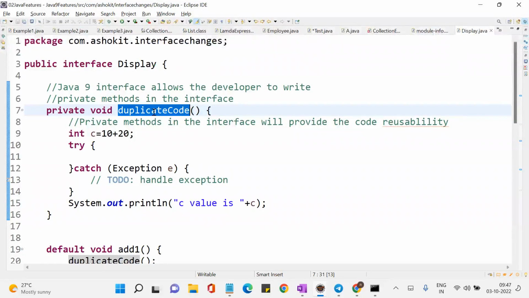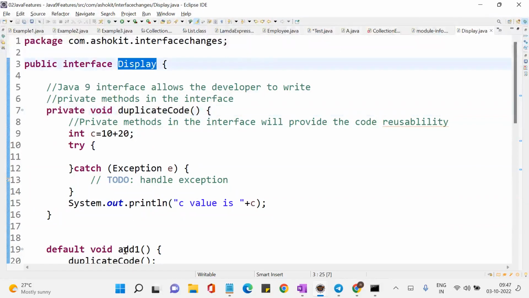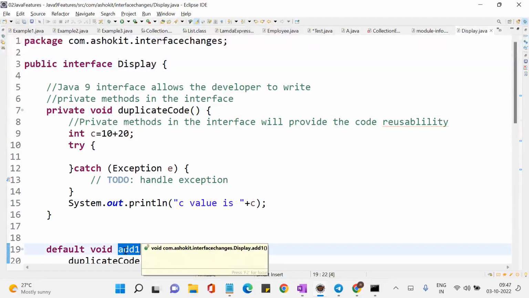Can anyone override this duplicate code method? No, sir. No, it is not possible because it's private. That means no one can access this method, correct? See, for example, how to access the default method of an interface?